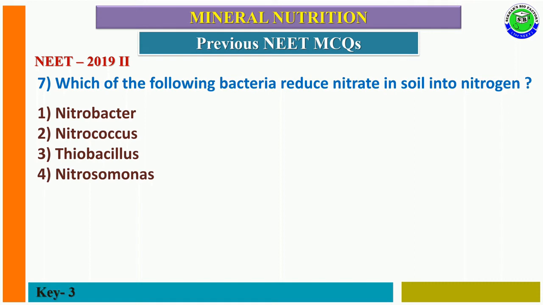In this, the correct answer is third option, because Thiobacillus denitrificans bacteria perform denitrification. In this denitrification, nitrates are converted into nitrogen that is released into the atmosphere, and this is called denitrification. So the third option is the correct one for this question.